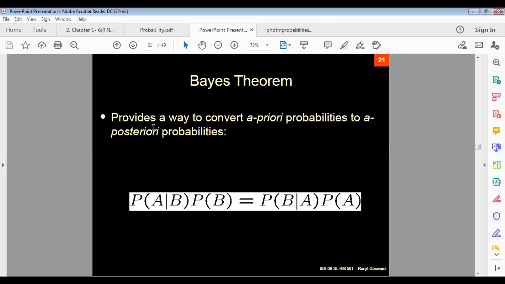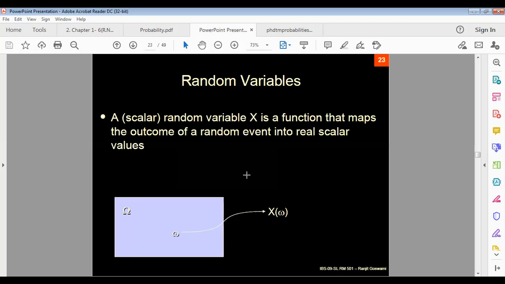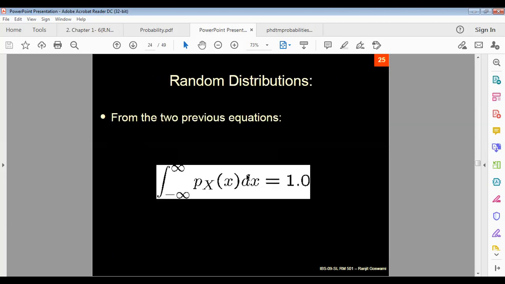So this theorem provides a way to convert a priori probabilities to a posteriori probabilities. That means probability of A when B happened, times probability of B, equals probability of B when A happened times probability of A. And using set notations, we can also write it in a generalized form.